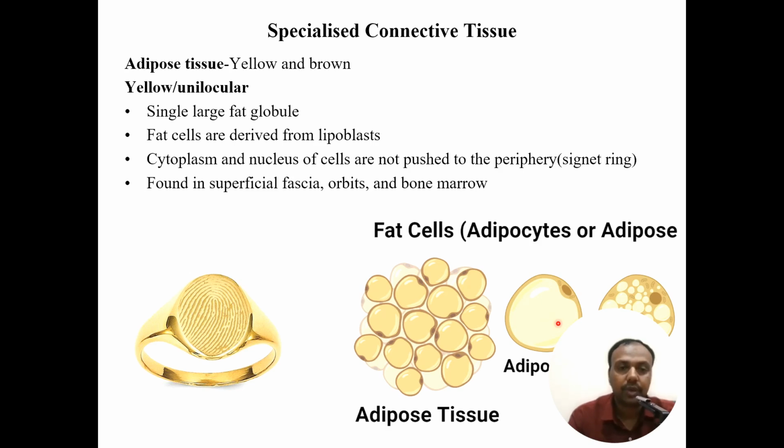Because the nucleus is put to one side by this fat globule, it looks like a signet ring, where the flat part of the ring represents the nucleus. This is seen usually in superficial fascia, that is just below the skin, the orbit, and the bone marrow within the medullary cavity.